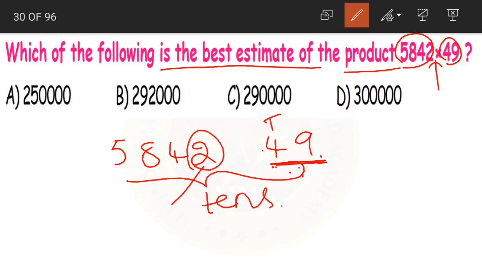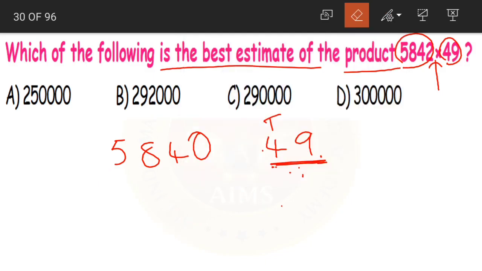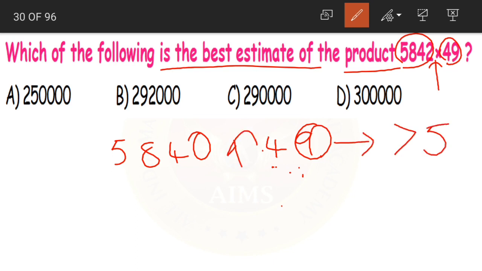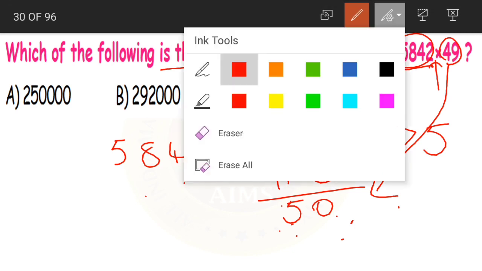Look at the digit in ones place, it is 2. That is less than 5, so we'll round down. The only difference is that the digit in ones place is replaced with 0. Now coming to 49, 9 is in ones place, it is greater than 5, so we'll round up. 4 plus 1 becomes 5 and 9 becomes 0. What is it? 50. 49 rounded off to the nearest 10 is 50 and 5842 rounded off to the nearest tens is 5840. Okay children? Now next, what should we do? We should multiply these two.